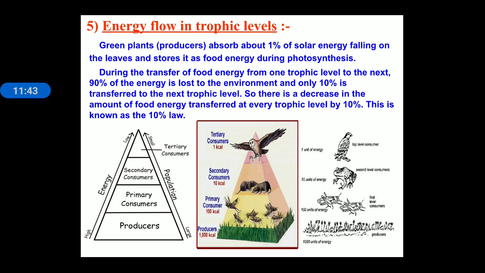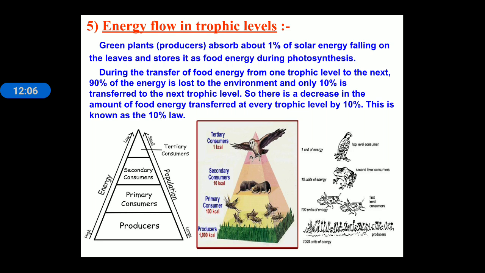Suppose producers have 1000 kilocalories of energy, then the primary consumer will obtain 10% of 1000 kilocalories, that is 100 kilocalories. Further, the secondary consumer will obtain 10 kilocalories, and the tertiary consumer will only get 1 kilocalorie of energy.